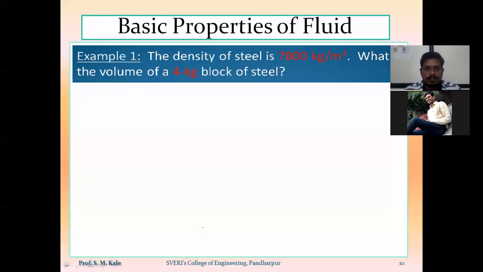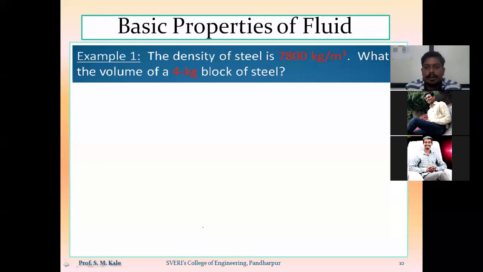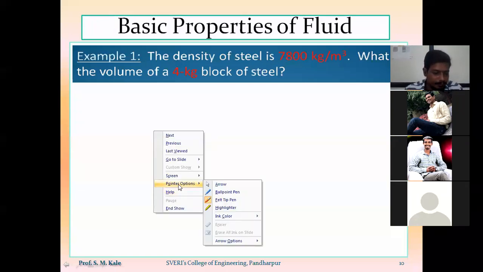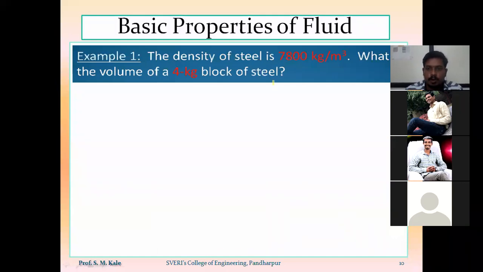Now we have to solve this problem. First problem: the density of steel is 7800 kg per meter cube. What will be the volume of a 4 kg block of steel? Here we have to find the value of volume. In this problem they have provided the value of density and the value of mass. So we have to calculate the volume of the steel block.